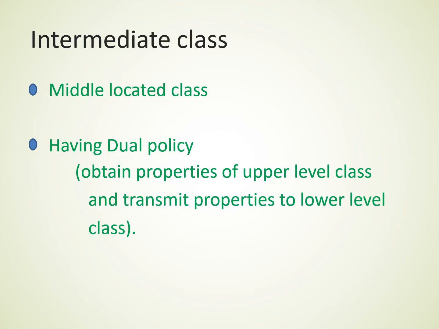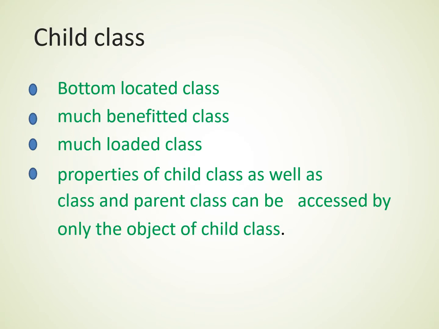The next category of class is the intermediate class. It is also called the middle located class. It has a dual policy because it obtains the properties of the upper level class and transmits the properties to the lower level class.